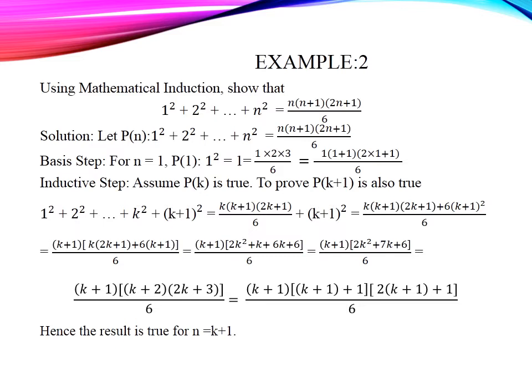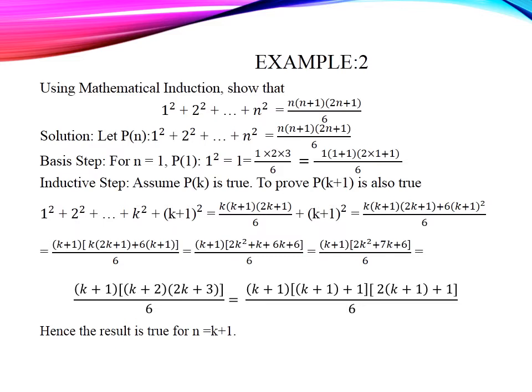Now, our assumption is P of k is true. That means 1 square plus 2 square plus up to k square equals k into k plus 1 into 2k plus 1 divided by 6. Now, we check for n equal to k plus 1. That is 1 square plus 2 square plus up to k plus 1 the whole square equals, first up to k square we know the value is k into k plus 1 into 2k plus 1 divided by 6, and the last term is k plus